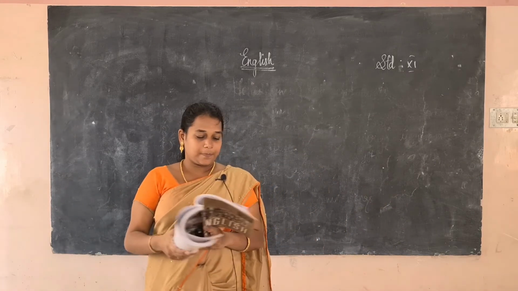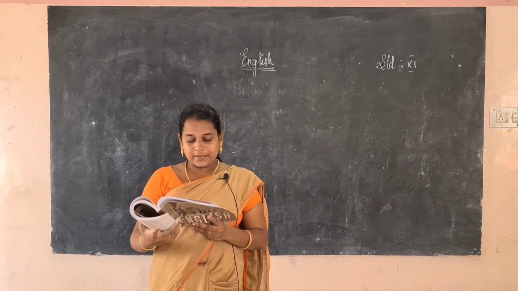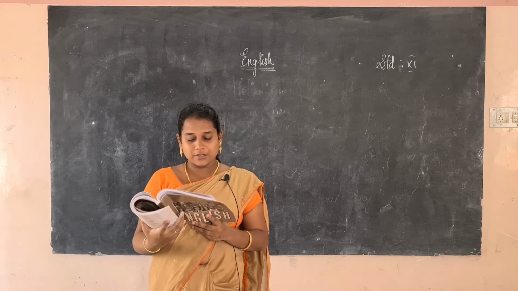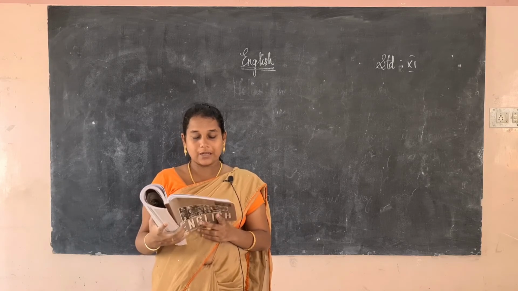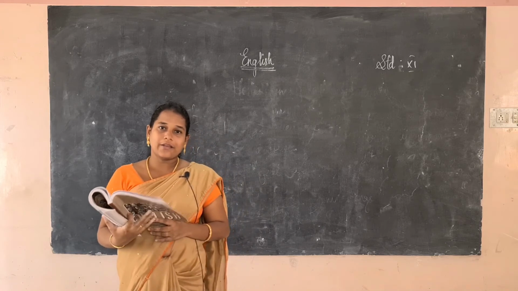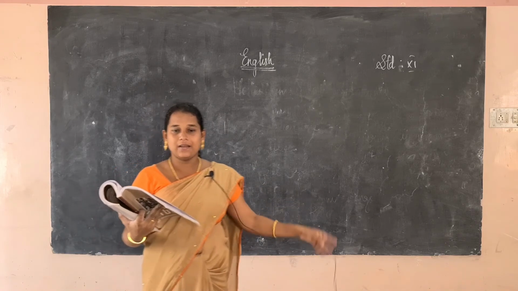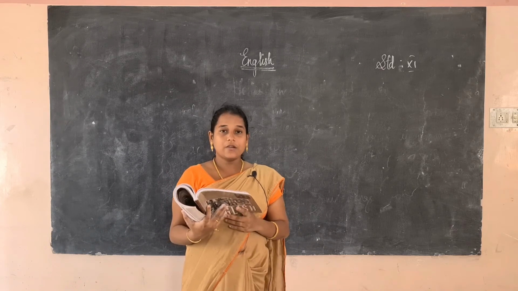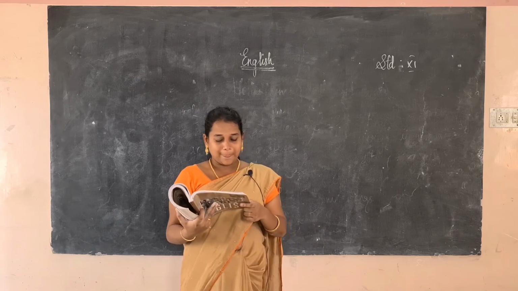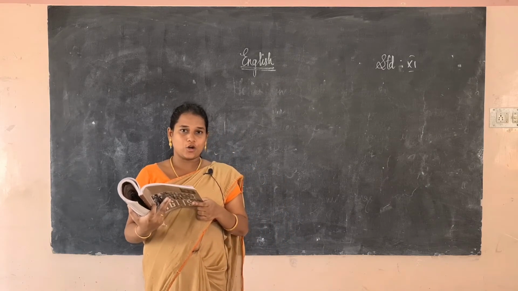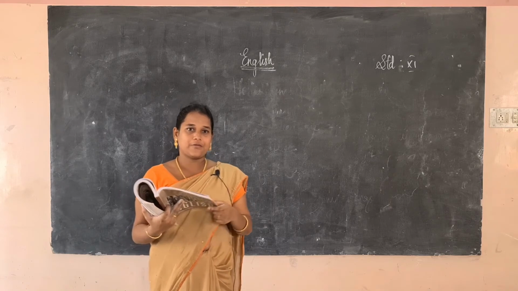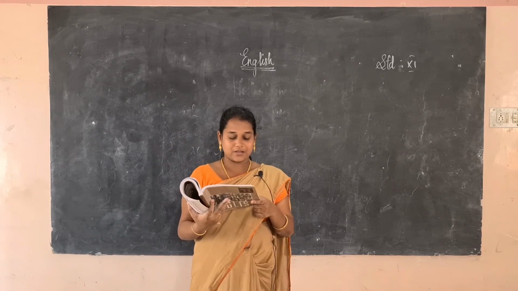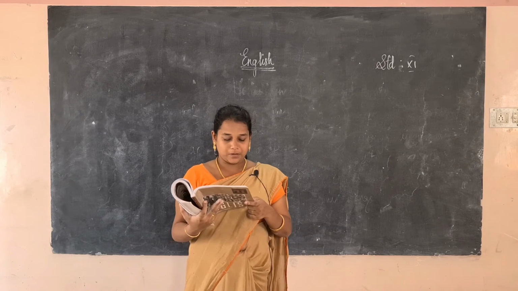Okay, see, form a meaningful sentence using the two given words to bring out at least two different meanings. Train: a train is a vehicle in which we can travel. Another one, train is a verb, we train them. Tear: the tear we shed when we cry, and we are tearing the paper.